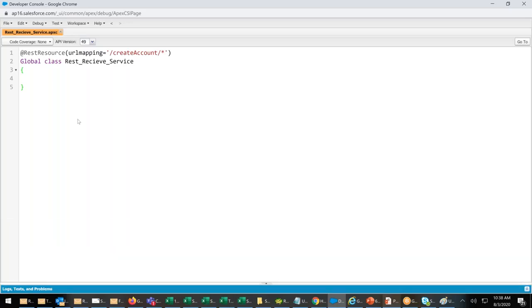Now, for the outsider, they will be able to see this method as the createAccount method. The method name is createAccount. In the URL, there's a standard URL, guys. HTTP, www.salesforce.com/services/apexrest/ this name.